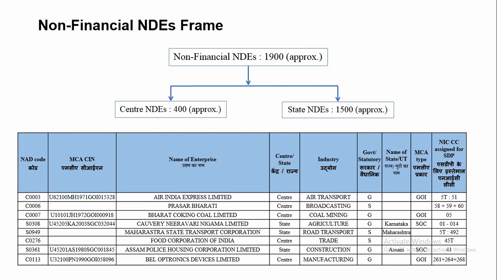Then we maintain the information regarding the type of registration of the ND. If the ND has been established under some specific act of the central government or state government, it is marked as statutory ND, and if the ND is registered under the Companies Act 2013, then it is referred to in the frame as government company. Then ownership detail of the ND, that is, whether the ND is under central government or state government.